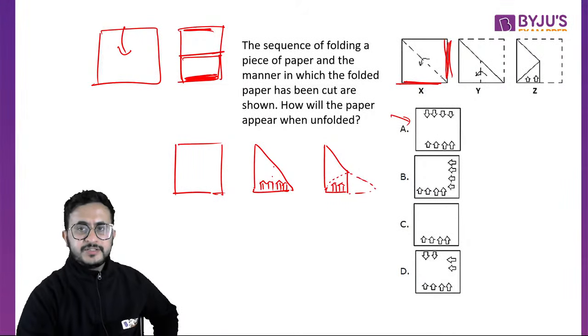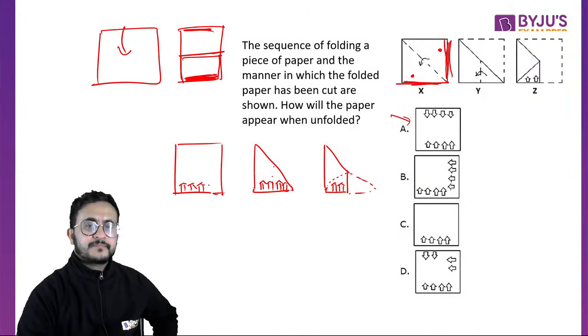So this line is on top of this line. So whatever changes you make here will reflect on this side. We made cuts on this side, so these arrows will be reflected on this side. So four arrows on this side. So the answer will be option.